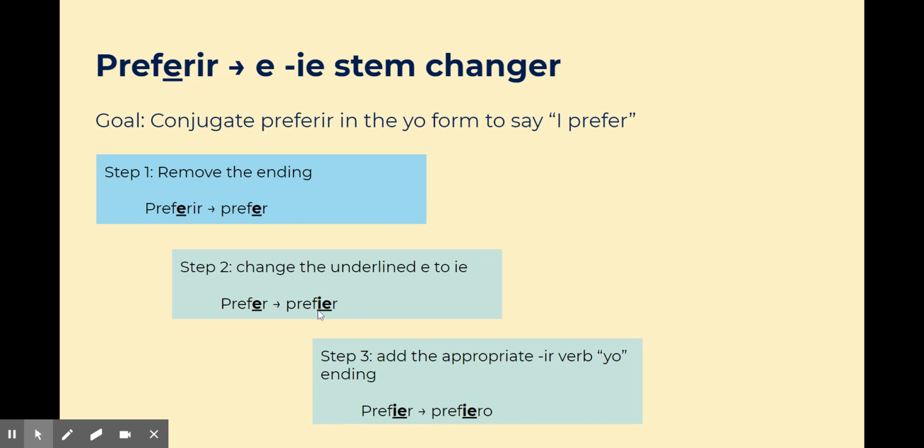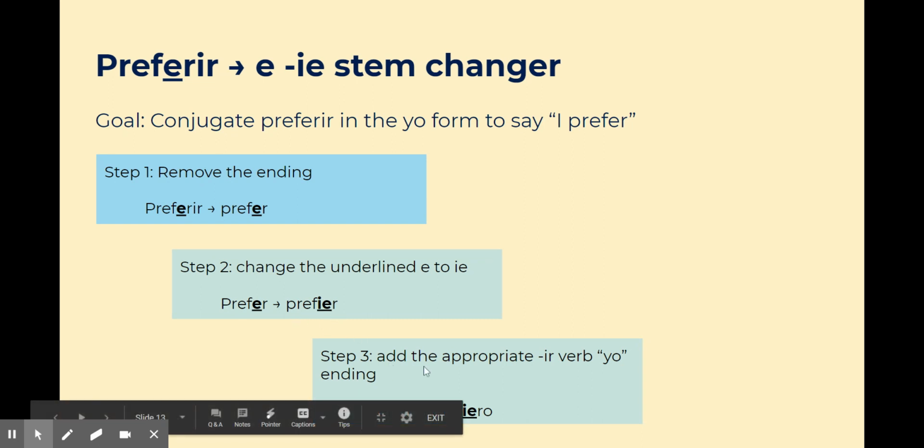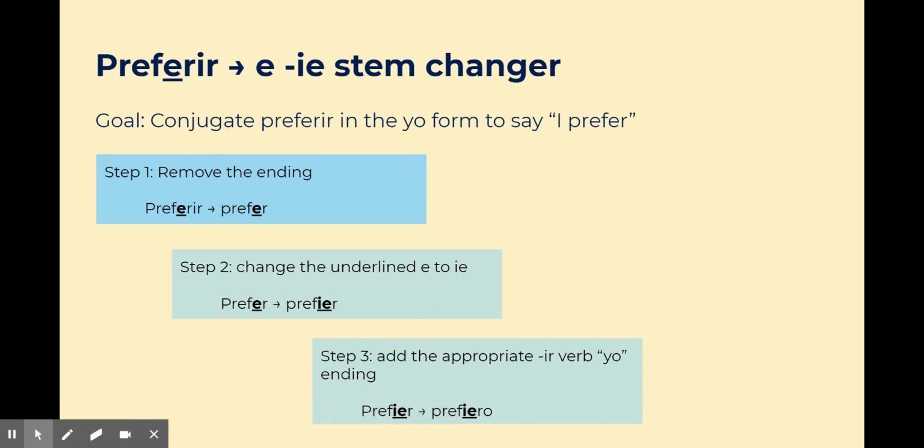And for stem-changing verbs, you just need to memorize which letter is the letter that will change when conjugated. There is no magic trick. So we have prefer to prefier. And then finally, you add the appropriate ir ending for the yo form. So we go from prefier to prefiero. So now we're saying I prefer. Yo prefiero.